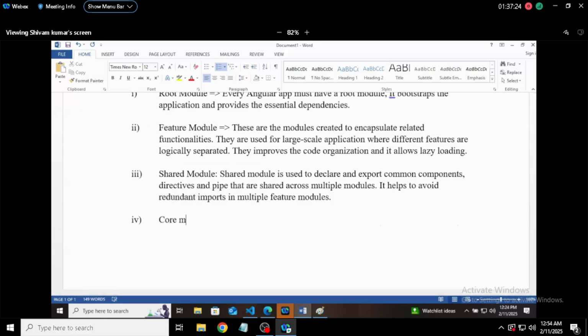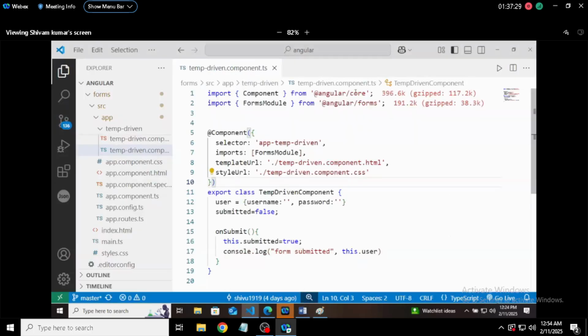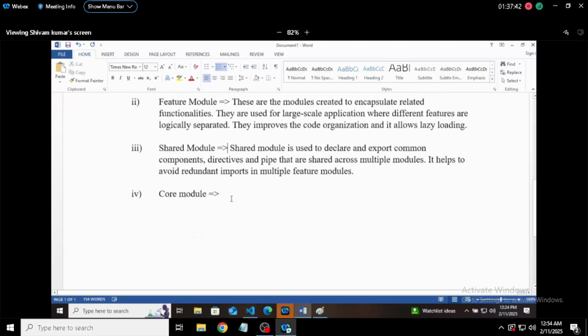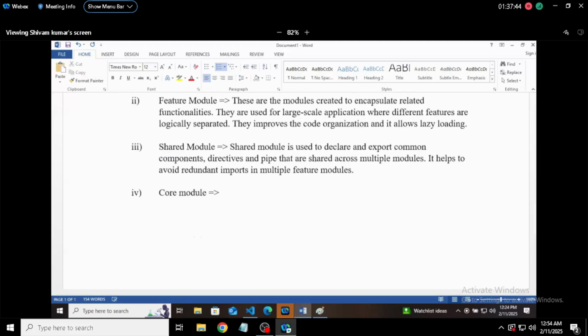Then we got core module, because a lot of things we used to import from Angular core. Now we are going to discuss core module. Core module is used for singleton service that should be loaded once in the application.